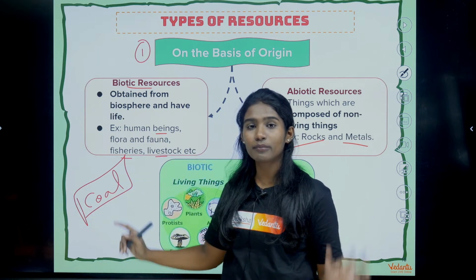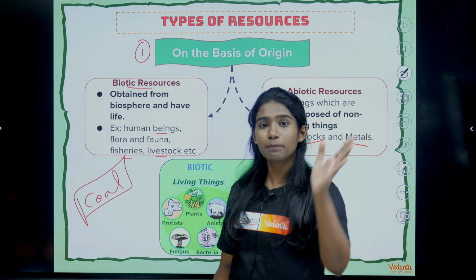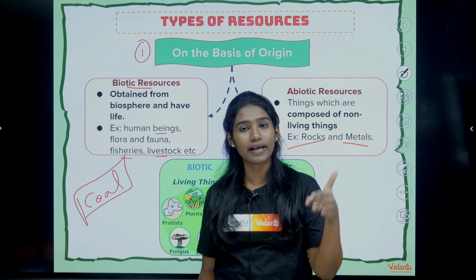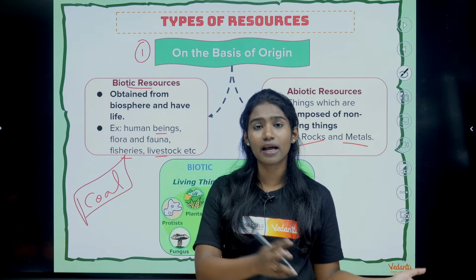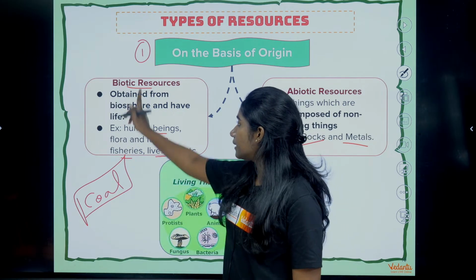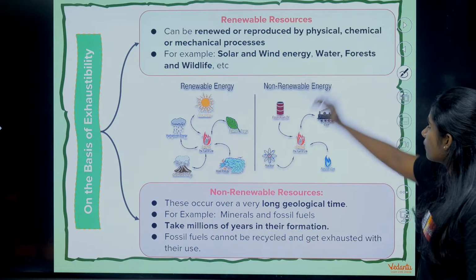So the coal is formed from dead plants and animals, but it takes billions of years. But the origin is from living organisms only. After they die, they get degraded, and it takes billions of years for the formation of coal. So always remember students, coal is a biotic resource. Okay, clear with that? Fine.